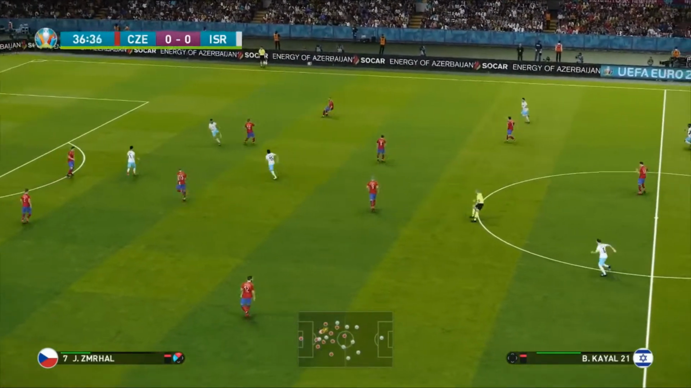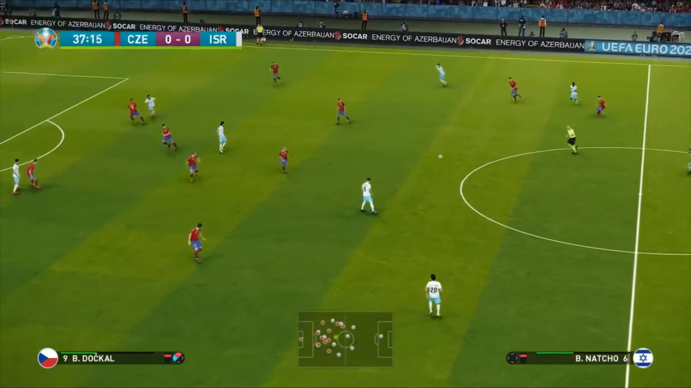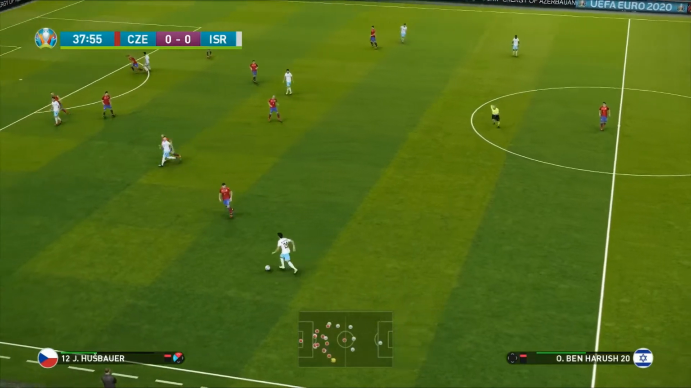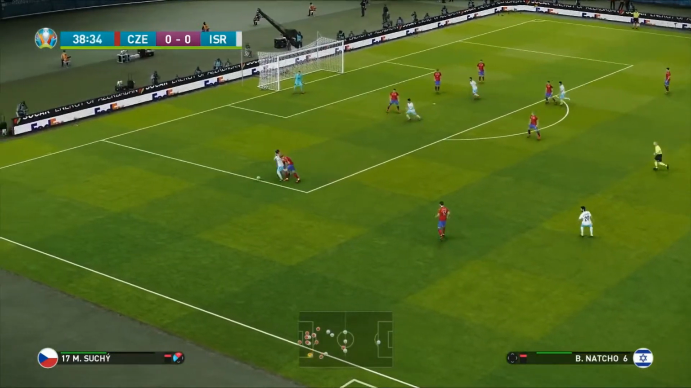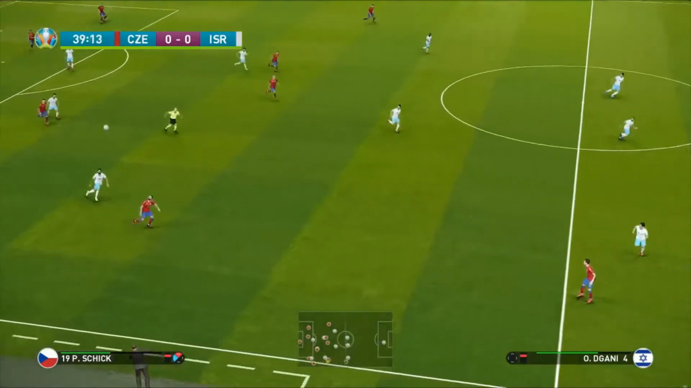De Boer tried to whip into him, and it's cleared away. Now here's Dasa into Berem Nacho. You might remember him, formerly of CSK Moscow in the Russian league. Into Ben Harouche. Back to Nacho, who's in the box. Good work in of the ball, but he falls down, and Tomáš Souček can get the ball back, of course.